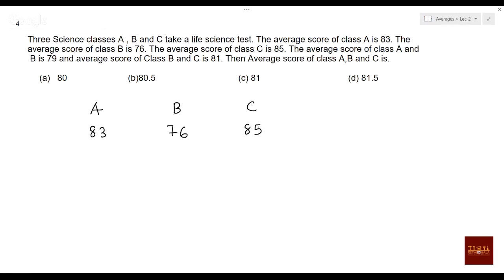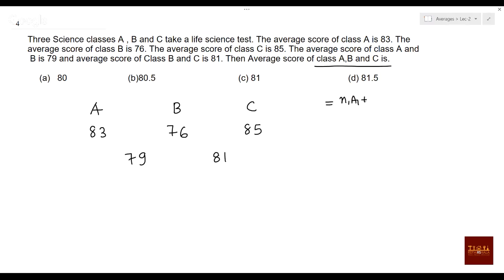And then what is given? The average score of classes A and B is 79, somewhere here, and the average score of B and C is 81, somewhere here. The average score of A, B, and C: how to find it? Any idea? If you have to find the weighted average, what should you know?